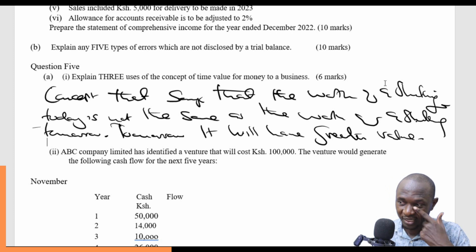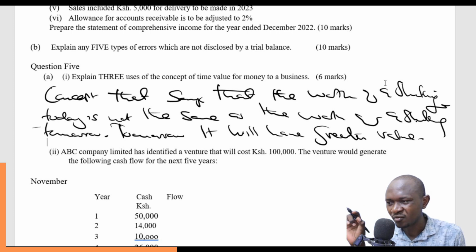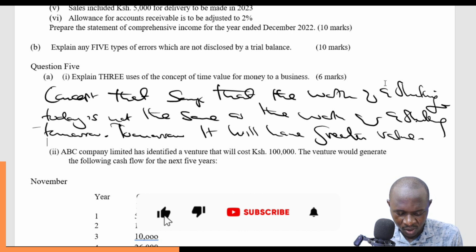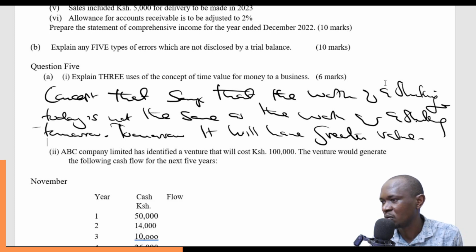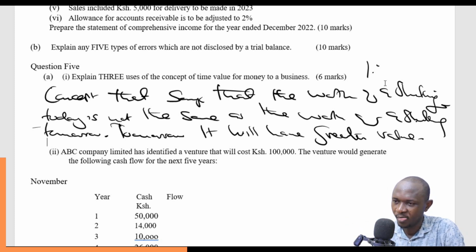So we need to factor this in. So if I'm giving you my money today for you to use and then return it back to me, refund me the money later, it means that you'll have to refund me with something on top, because the value of a shilling today is not the value of that shilling tomorrow. A shilling today, tomorrow, possibly it will be 1 point something. The assumption is that it will have grown in value. That is the time value of money.